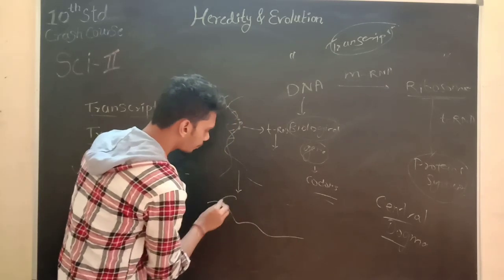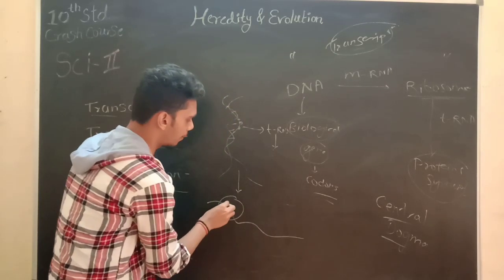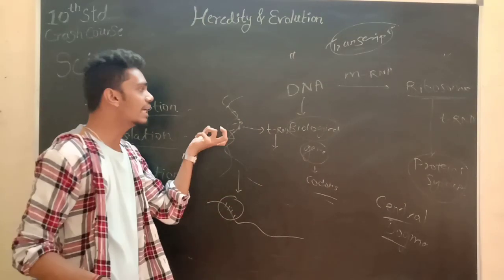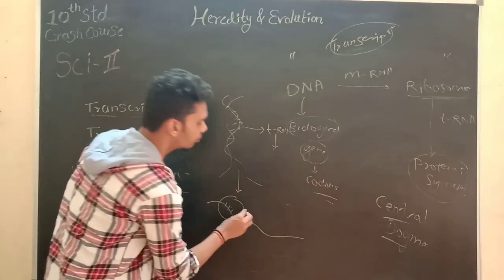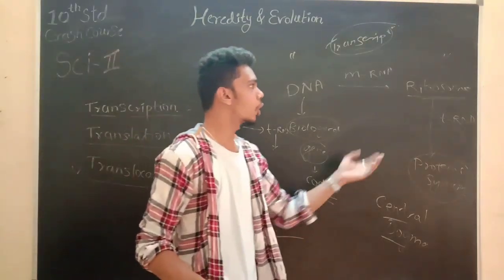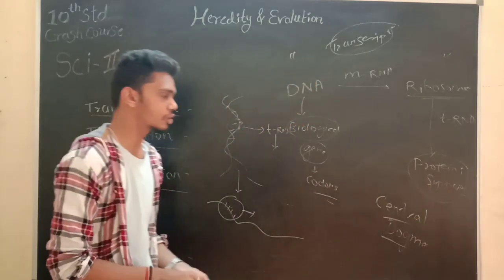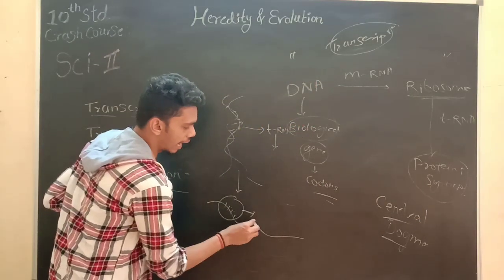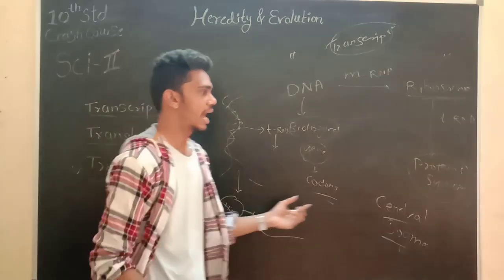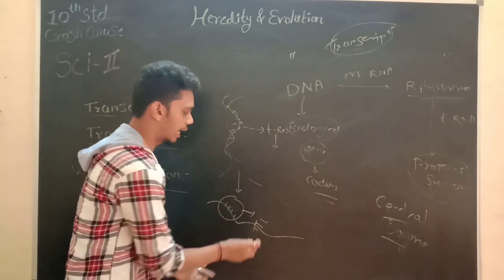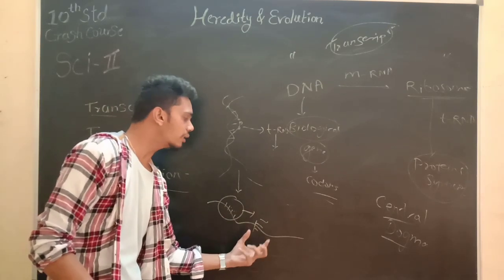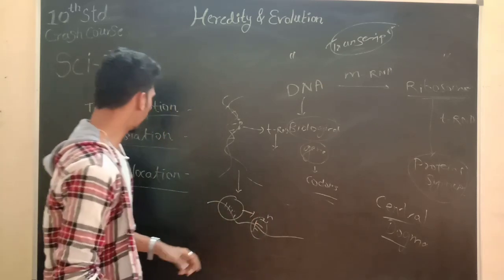Whenever mRNA comes into the picture, it identifies the codon on the original strand of DNA and moves further for identification of the next codon. So in translocation, the mRNA moves to the next codon for identification, and this movement by one codon distance is called translocation.